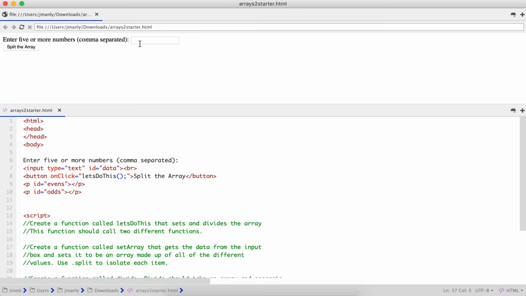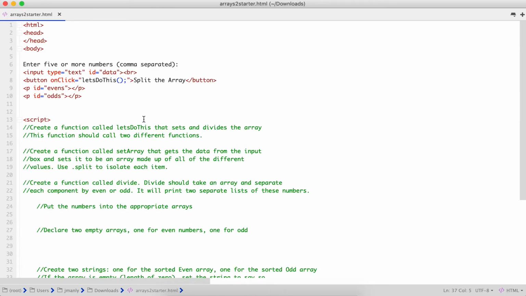Okay, so it's this simple little area, and the user will enter several numbers, 5 or more numbers, each separated by a comma. Then when they click split the array, it will print out a list of even numbers sorted and a list of odd numbers sorted. So it'll take this information, pull it out of the box, separate it into a couple of arrays and then print those arrays to the screen. That is what we are working towards.